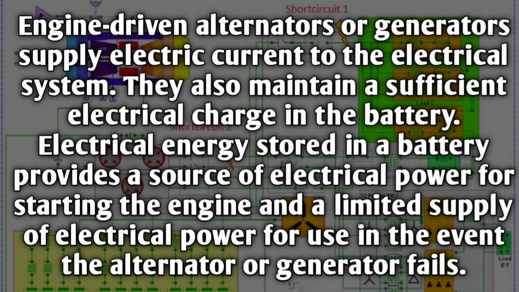Engine driven alternators or generators supply electrical current to the electrical system. They also maintain a sufficient electrical charge in the battery. Electrical energy stored in a battery provides a source of electrical power for starting the engine and a limited supply of electrical power for use in the event the alternator or generator fails.